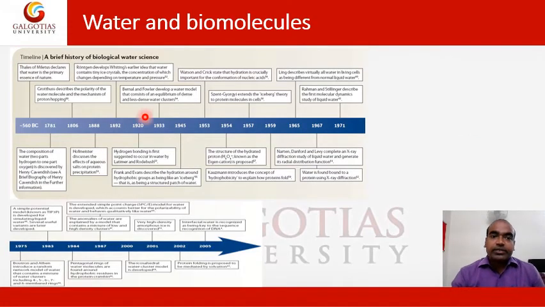So here you can see a brief history of biological water science. Thales of Miletus declares that water is the primary essence of nature.